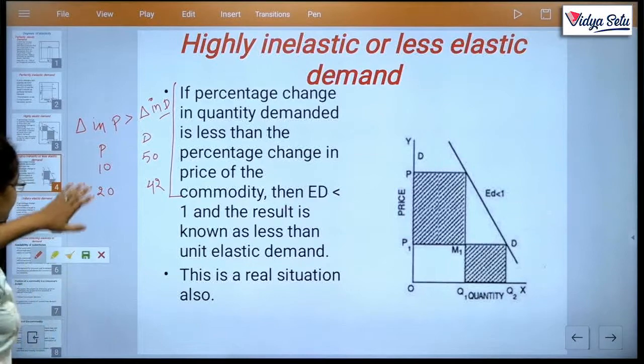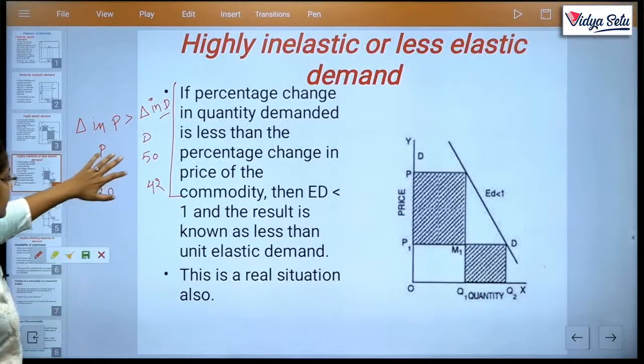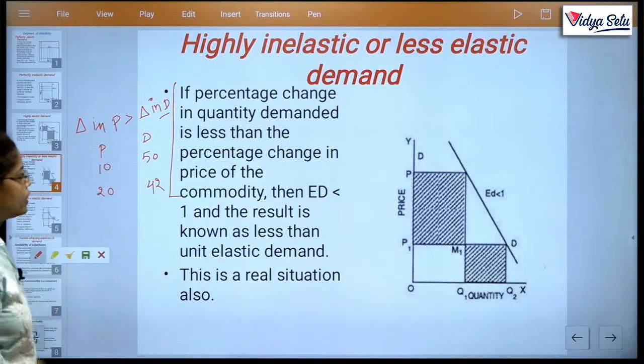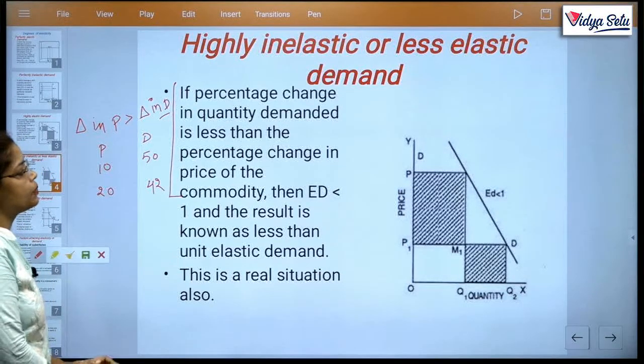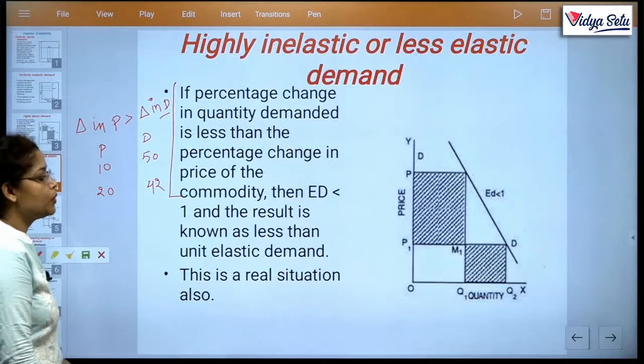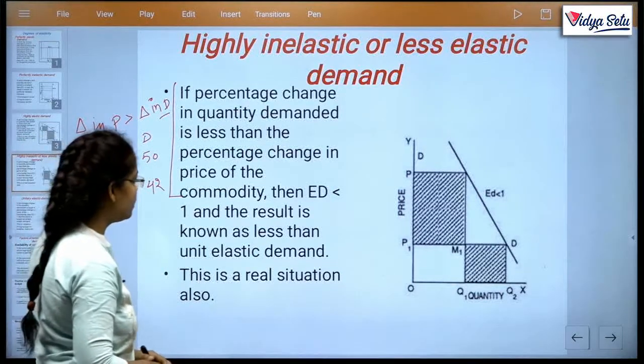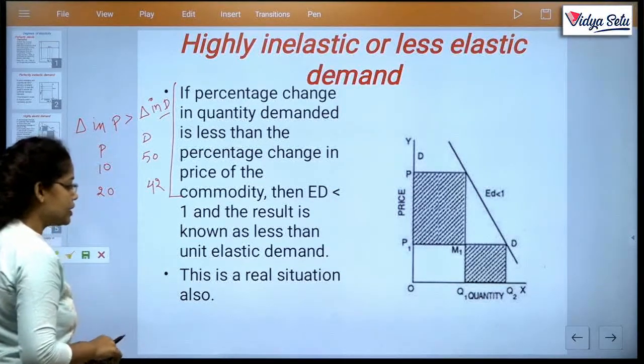Clear? Completely 100% change in price, but demand does not change 100%. So if percentage change in quantity demanded is less than the percentage change in price of the commodity, then EP is less than 1 and the result is known as less than unit elastic.